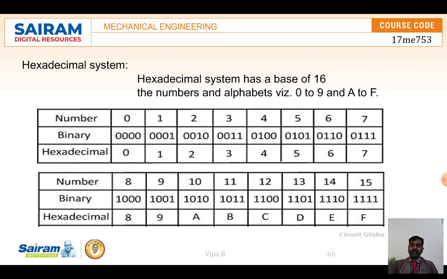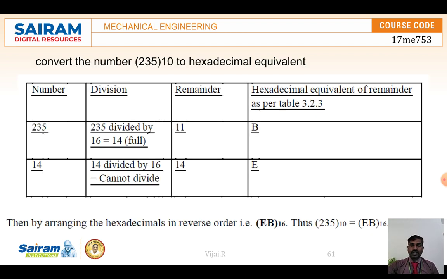With the help of formulas we can do it. Here, 235 is going to be converted into hexadecimal, which means first of all it should be divided by 16. Earlier we divided by 2 because we were converting to binary, but now it is hexadecimal. So we divide 235 by 16, we get 14, and the remainder is 11.